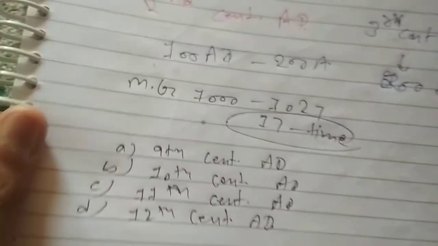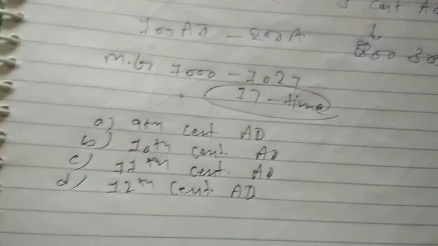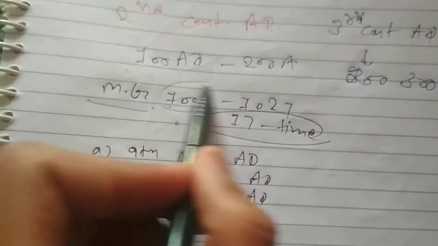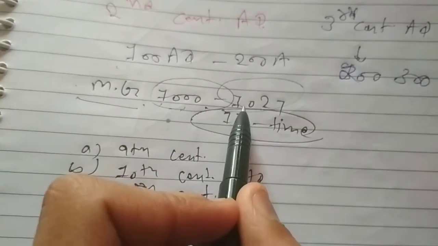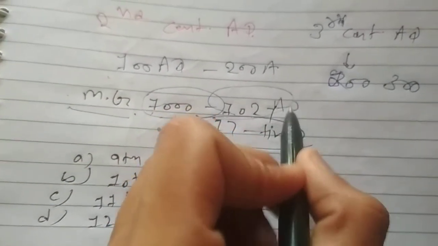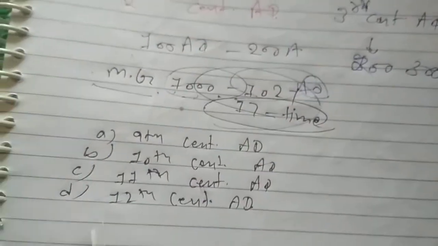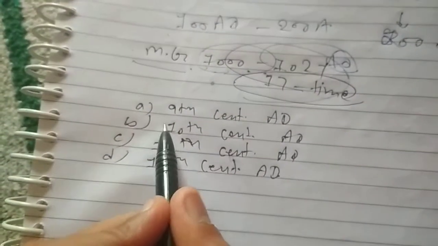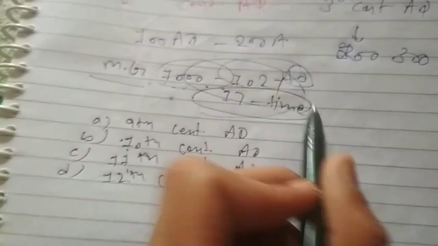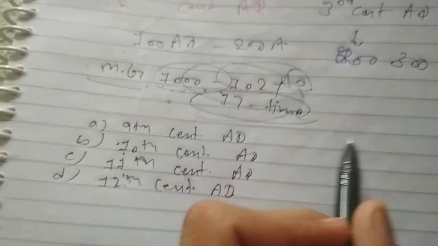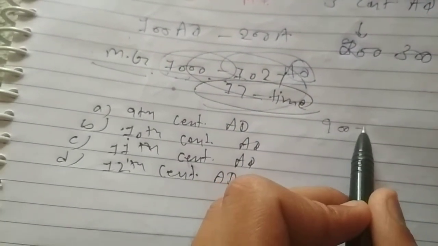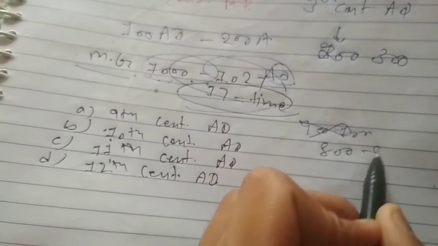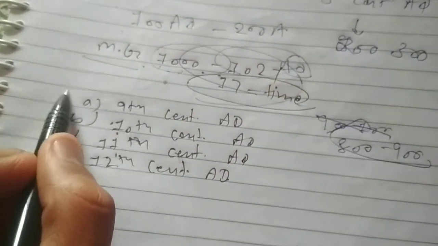So there was another question asked in SSC, guys. Mahmud of Ghazni attacked India from 1000 to 1027 AD, 17 times. In which century did he attack India? 9th, 10th, or 11th. So let's discuss 9th century. It started from 800 to 900, so this is wrong.